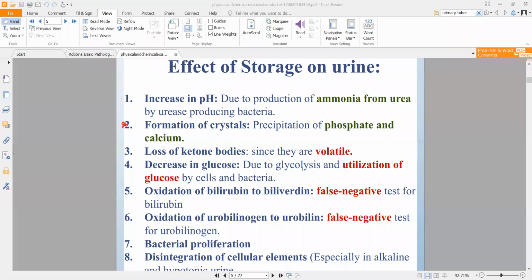Ketone body loss might occur because, especially in case of diabetes and some other conditions, you will have ketone bodies that are seen in your urine. So if you store the urine for a long period of time, these ketone bodies will be lost. They are volatile and they will dissolve. They will convert into different products.